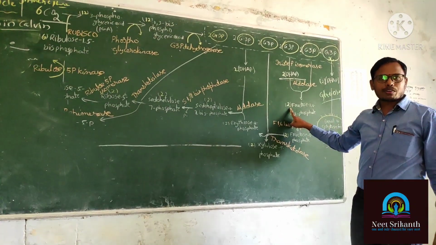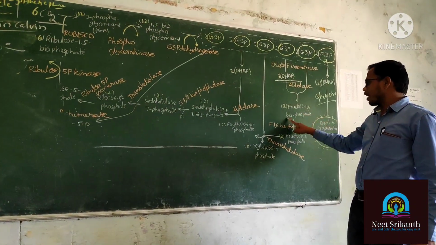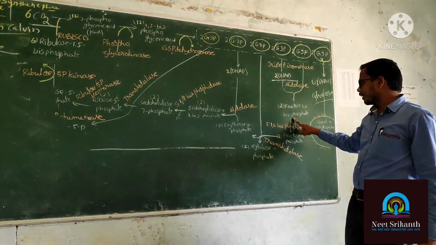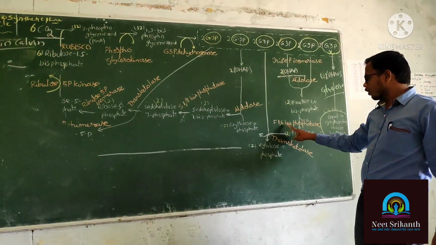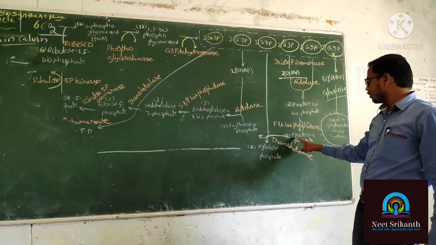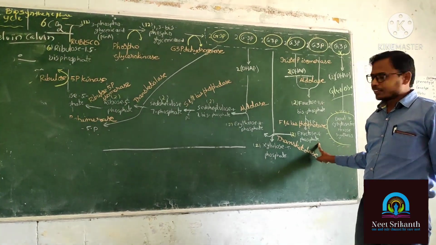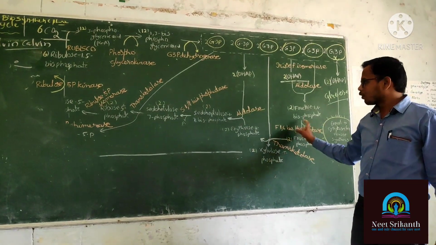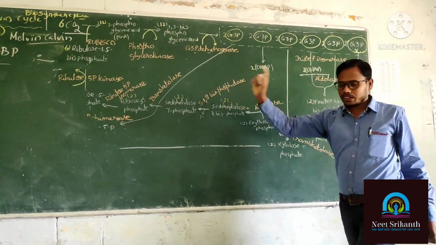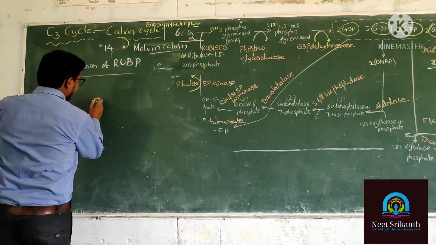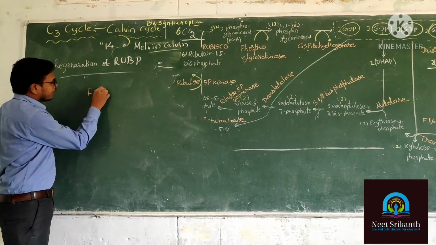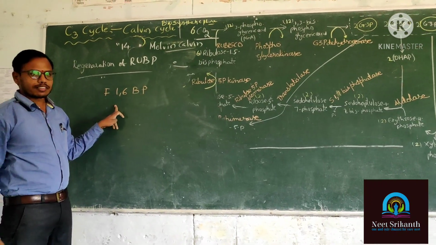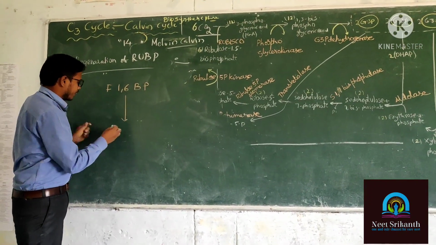Here which product is formed? 2 fructose 1,6 bisphosphate. Now the fructose 1,6 bisphosphate is turned into fructose 6-phosphate in the presence of fructose 1,6 bisphosphatase. We are going to discuss that later. Okay. So here which is participated? Listen. Fructose 1,6 bisphosphate. Clear? That is turned into what happened here?